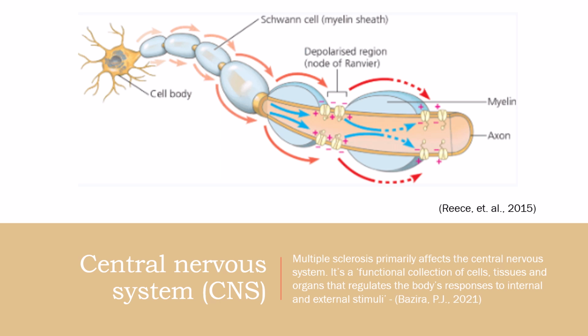The central nervous system, or CNS, is the main system where MS develops. It's defined as a functional collection of cells, tissues, and organs that regulates the body's responses to internal and external stimuli. The central nervous system is mostly comprised of two types of cells, neurons and neuroglia. This image depicts a neuron where a myelin sheath, which is made up of Schwann cells, a type of neuroglia, helps the neuron function in transmitting signals.